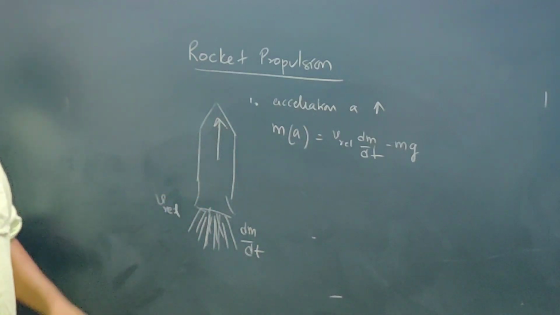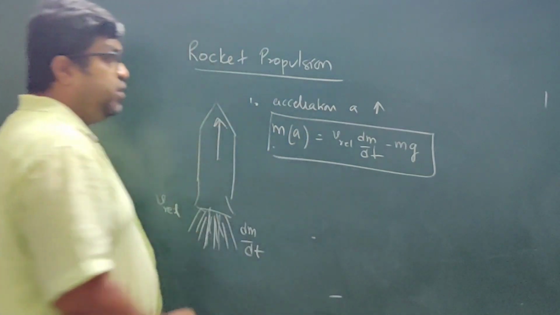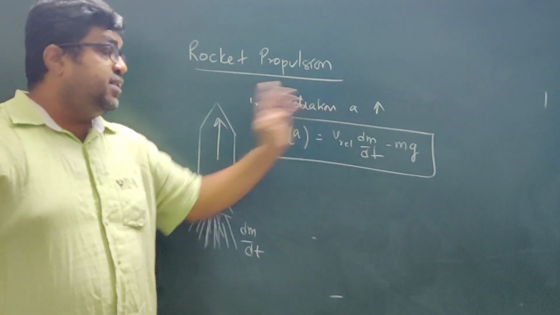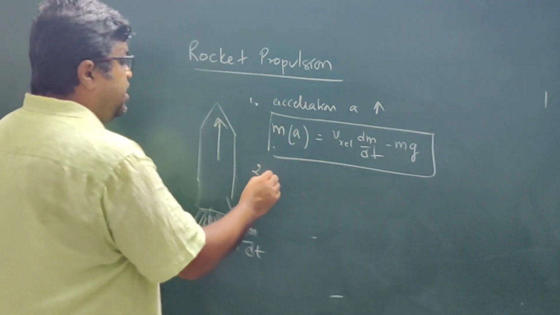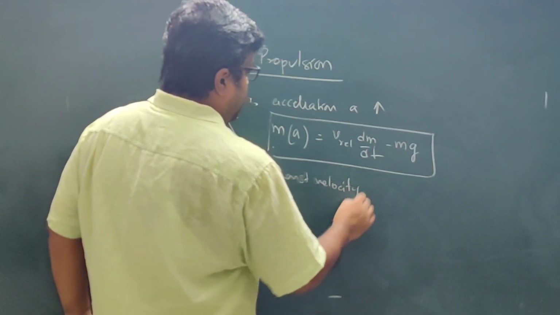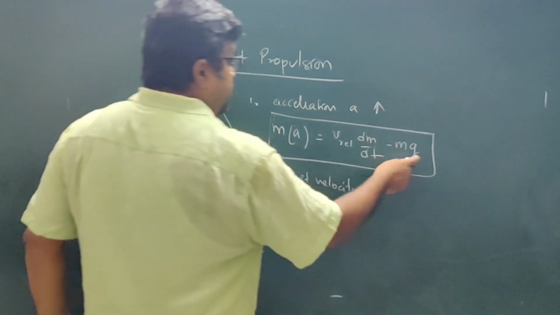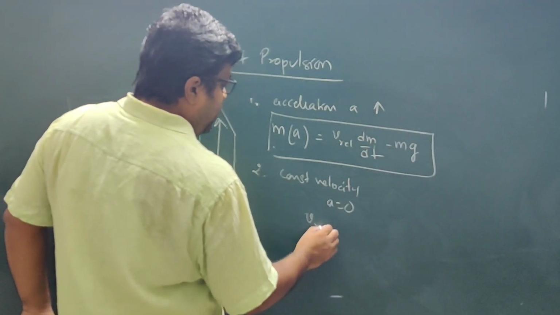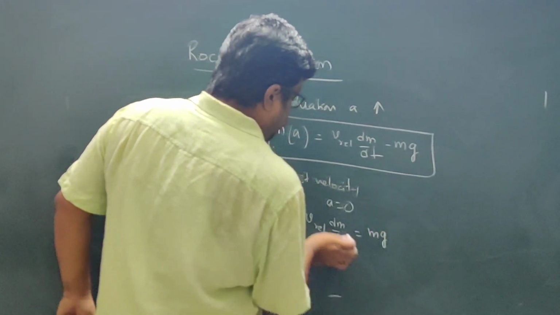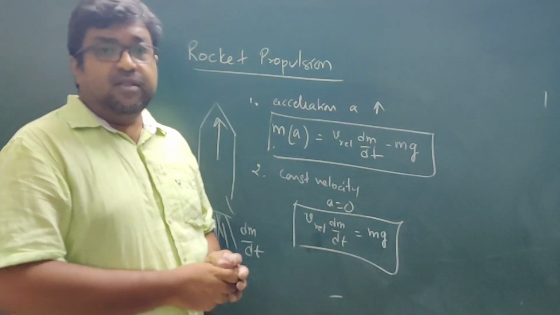Because the weight of the rocket is acting in the downward direction, this is the net force, and this is the equation. This is the case when it is accelerating in the upward direction, where a is the acceleration. Now if it is moving with constant velocity, then a will be equal to 0, so this quantity becomes 0. So we have v relative dm by dt is equal to mg.